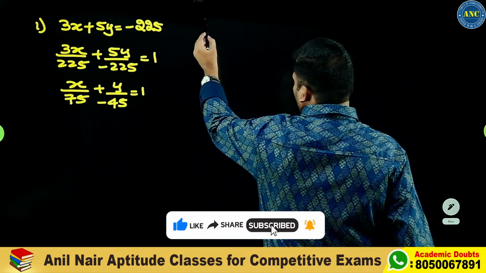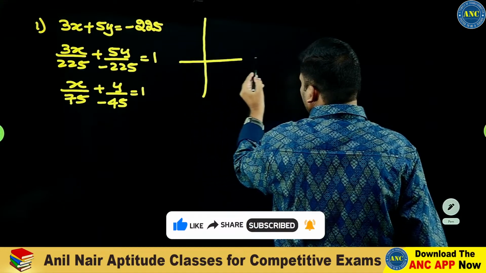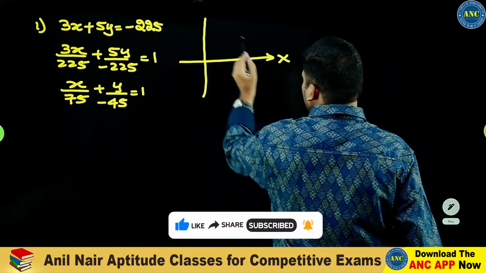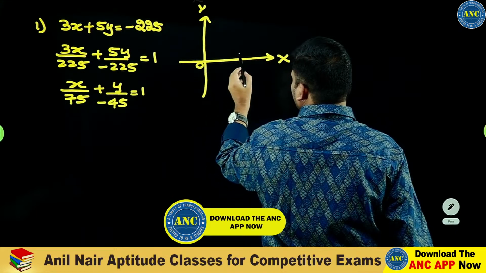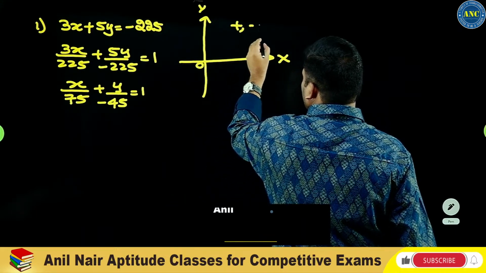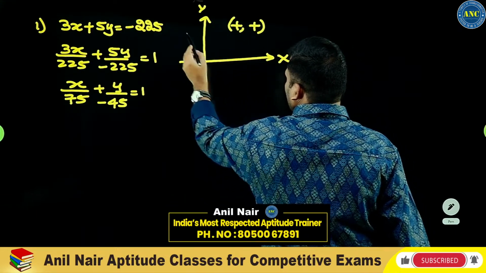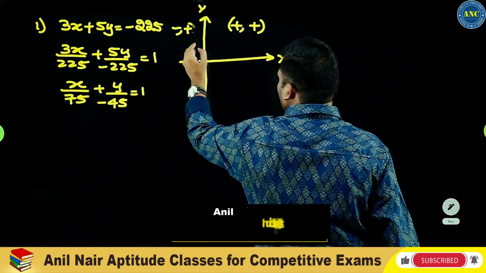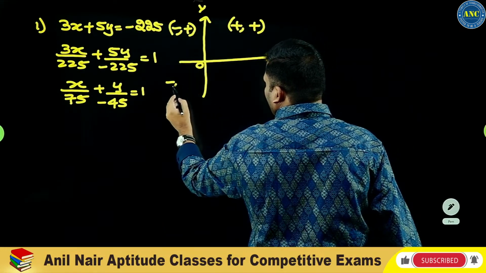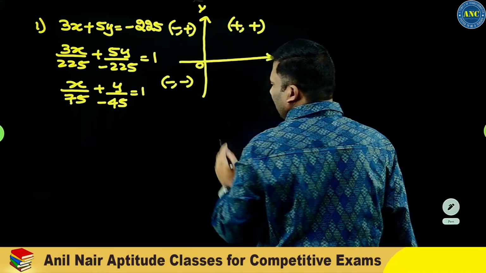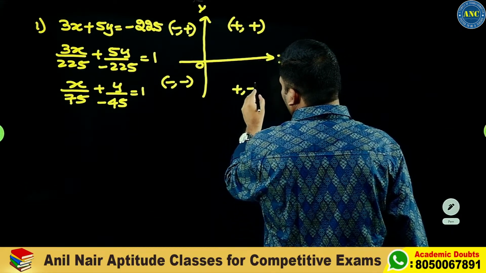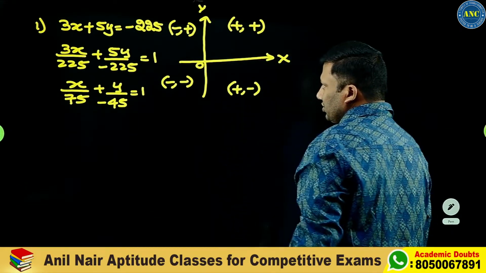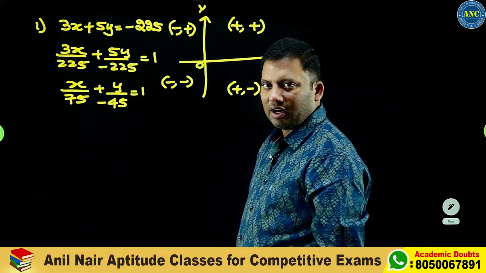If I take the quadrants, this is the x-axis, this is the y-axis, this is 0. First quadrant: x positive, y positive. Second quadrant: x negative, y positive. Third quadrant: x negative, y negative. Fourth quadrant: x positive, y negative. Are you all with me?